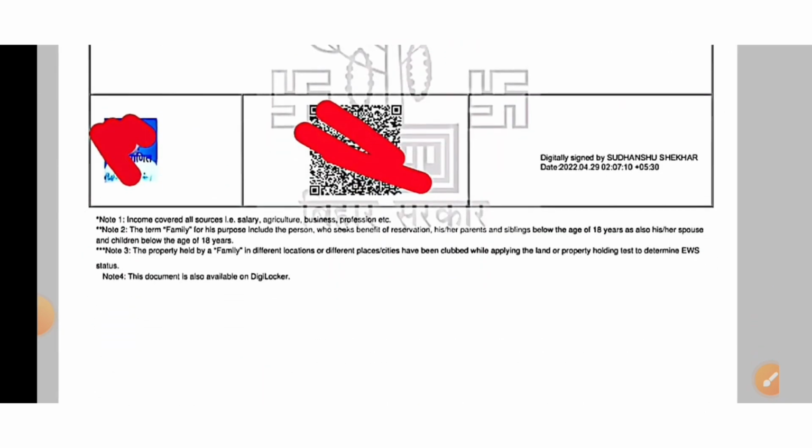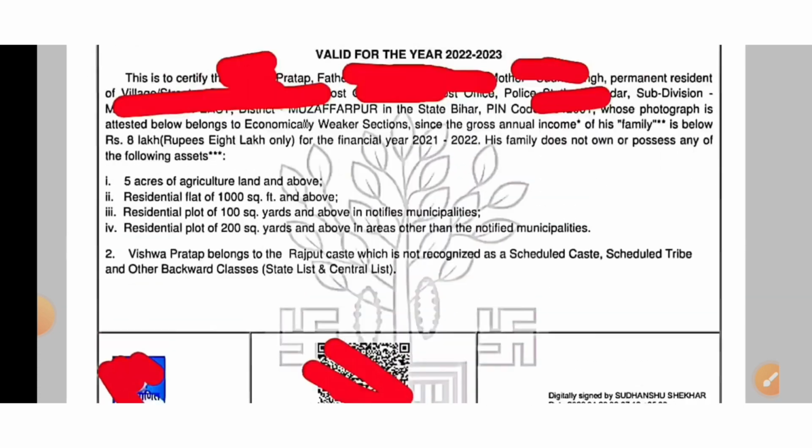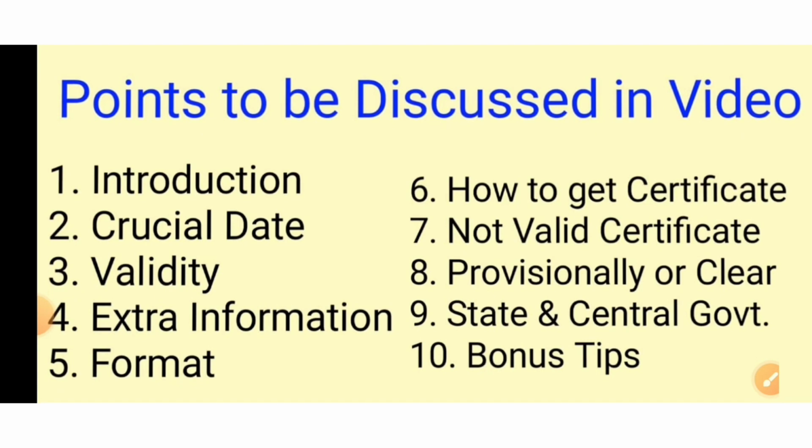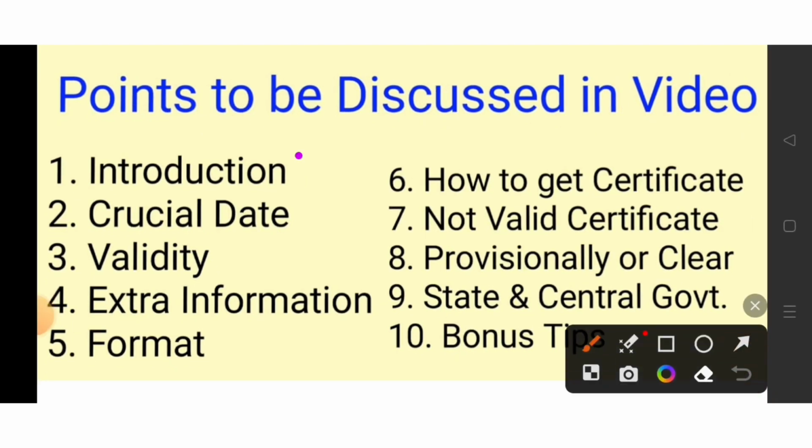If you have any query, then definitely you can comment in the comment box. I had made a few points which I thought I would be discussing. Introduction I have given. Crucial date: see, 1st April 2022 is the crucial date, meaning your certificate should be issued after that. A few extra pieces of information I had given, I had shown you the format, and I had also given the link to download the format. How to get that certificate?